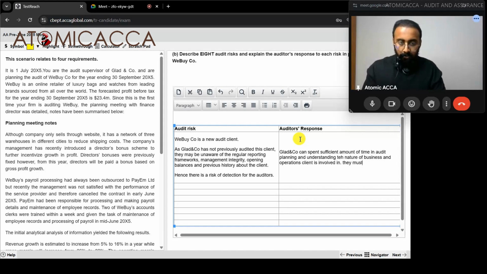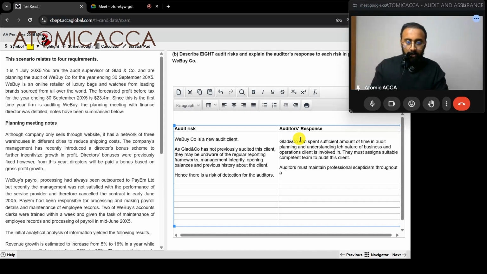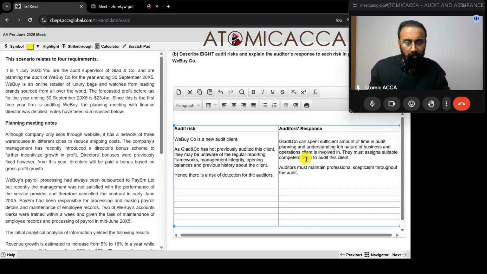They must assign a suitable competent team to audit this client. Then auditors must maintain professional skepticism throughout the audit. So they should spend sufficient time to understand the nature of the business, assign a suitable competent team, and maintain professional skepticism. Fine, so we got 2 marks over there.